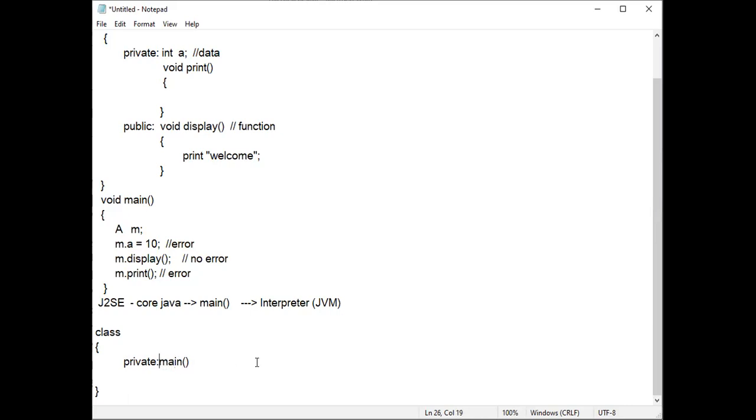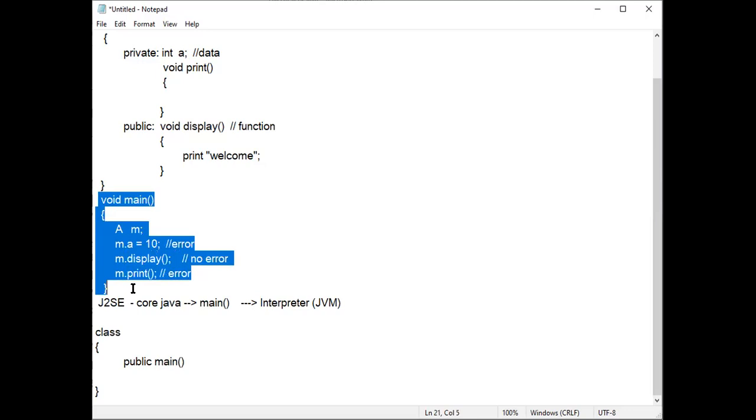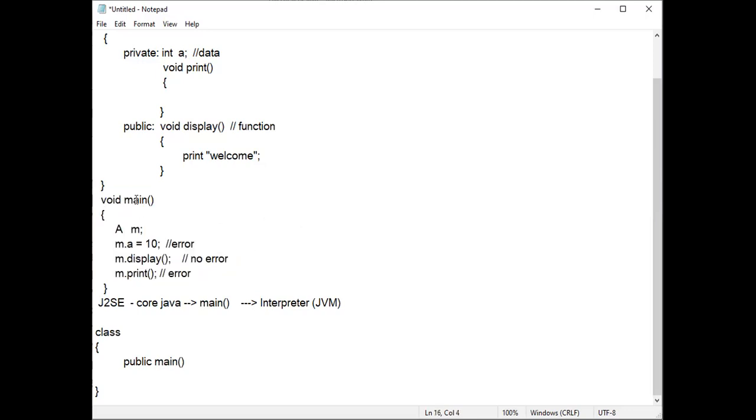So if the interpreter wants to call this main function, which is present inside the class, which has security, then we have to make it public main. So the public keyword is used for the main function in the case of Java. Whereas in the case of C and C++, we are not writing the main function inside the class, so we need not write public here.